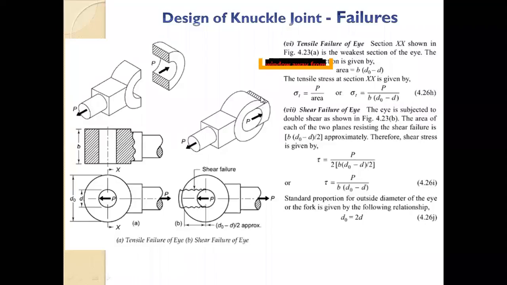It's basically same as this one. See, now only consider the top part. What is this area? D0 minus D, difference of two diameters, into thickness. And because it is only R, it's basically R0 minus R into B, right? And again multiply, because it's a double shear, multiplied by 2, you will get the same equation. So tau is equal to P upon B into D0 minus D. Okay, clear? So shear failure of the eye will be tau is equal to P upon B into D0 minus D. Okay, if it is not clear, you can ask me. No doubt, no problem about it.